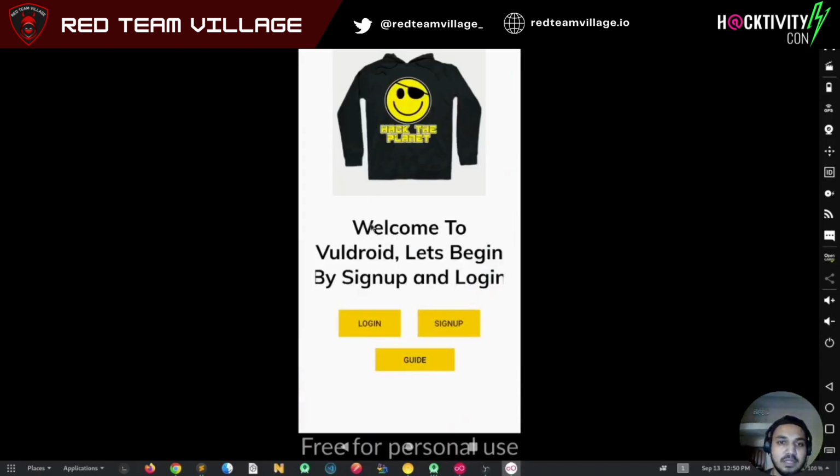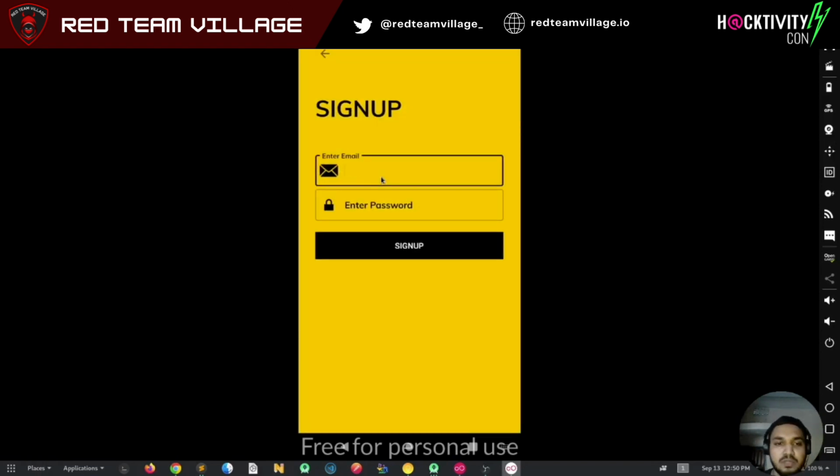Coming to the front or the main page, you'll see a login and sign up. Basically you can use sign up to create a new account for you. Just ensure you're using a dummy password and not real world passwords.